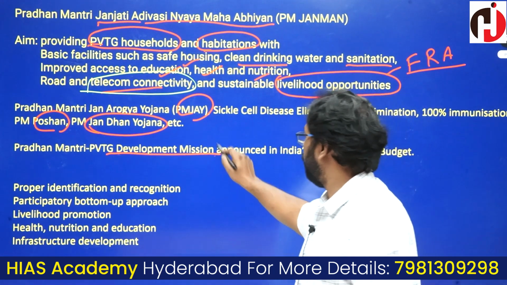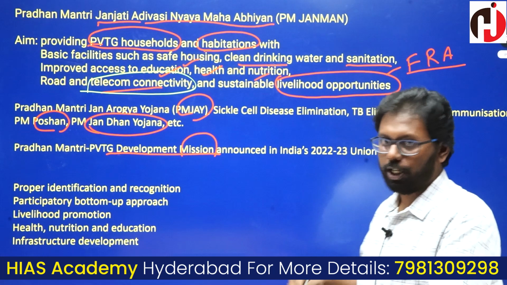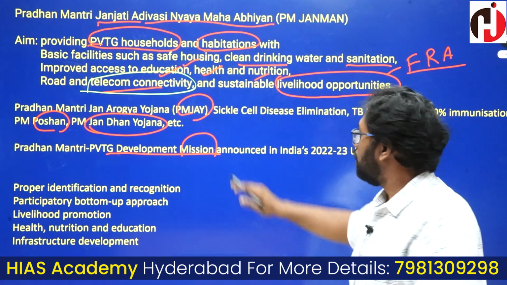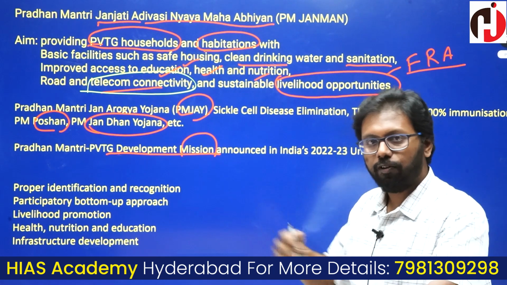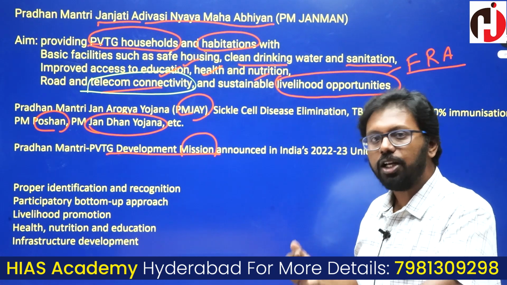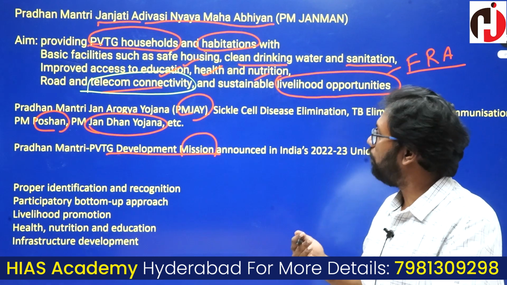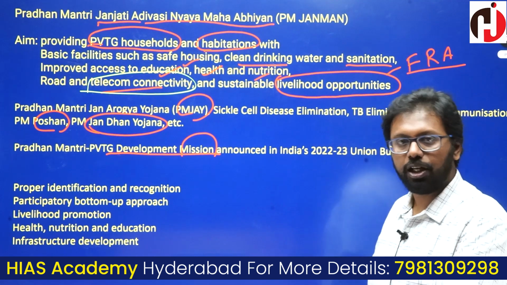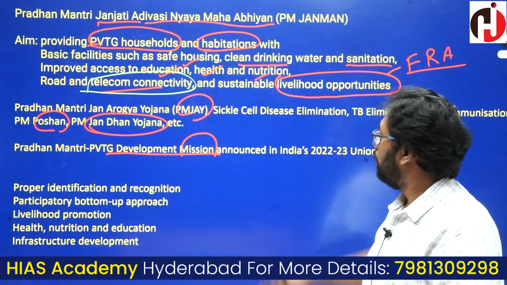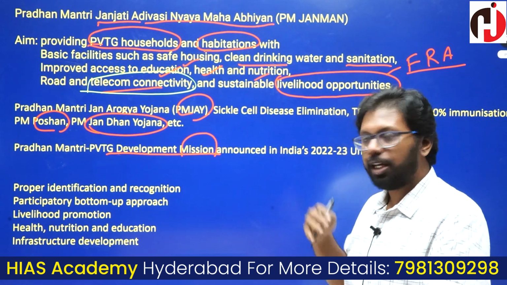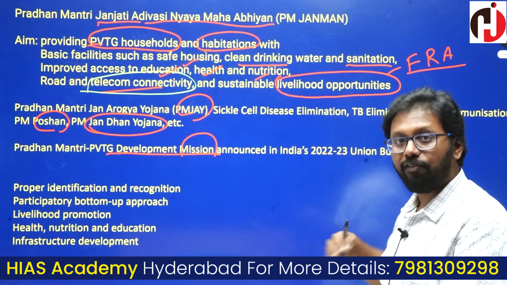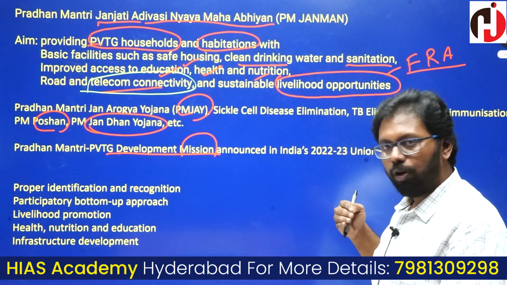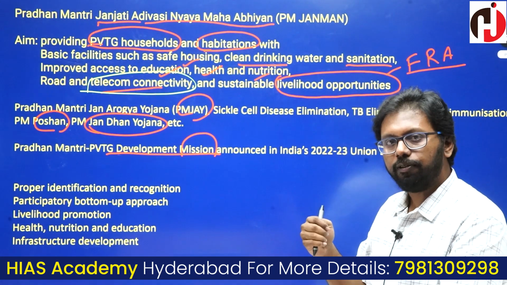Whenever there is something called a mission, there are sub-programs attached to it. Please remember. So, for the promotion and the safety and protection of PVTGs and their households and habitations, the government is taking all these socio-economic welfare schemes within the reach of the PVTGs.